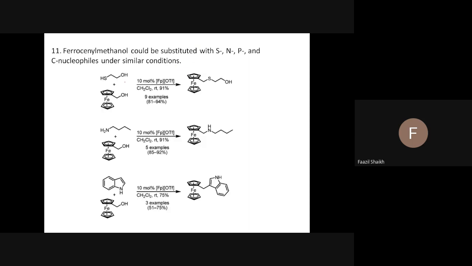If you see this reaction, ferrocenyl methanol, this will provide a benzylic-like situation. How are these two rings of ferrocene aromatic in nature, right? They are aromatic in nature. This ring is aromatic, just like a benzene ring. If we have benzene and CH2OH, there is a benzylic position, but here we can use ferrocenyl methanol, which means it is also activated.